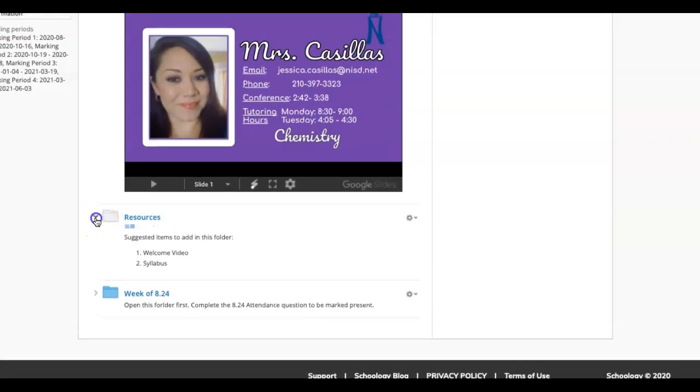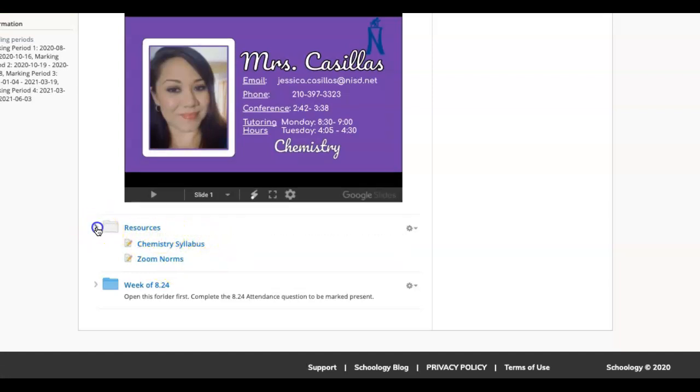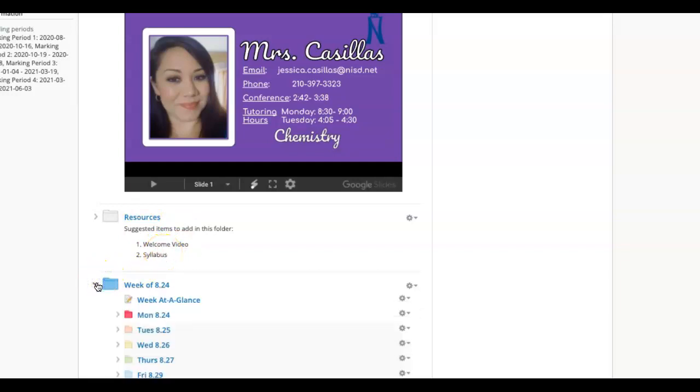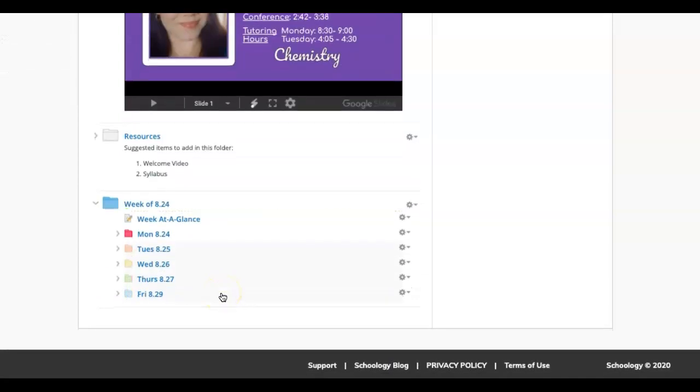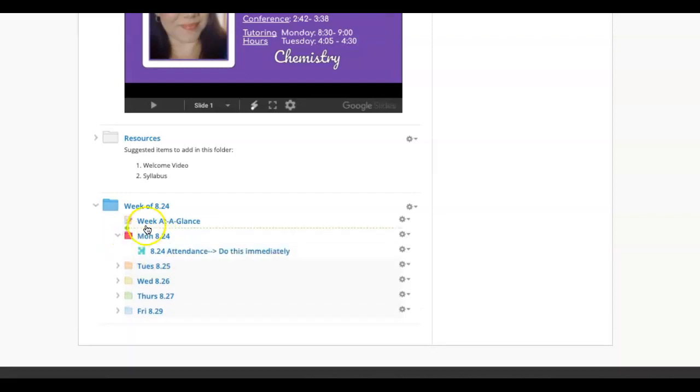Resources is where your chemistry syllabus and your Zoom norms are. You're going to want to go ahead and read those. We don't have time to go over them here, but they are on the slide I'm going to cover. Week of the 24th is where all the information for this week is going to be, divided by days. So what are we doing on Monday? You're going to open this folder and take this attendance.